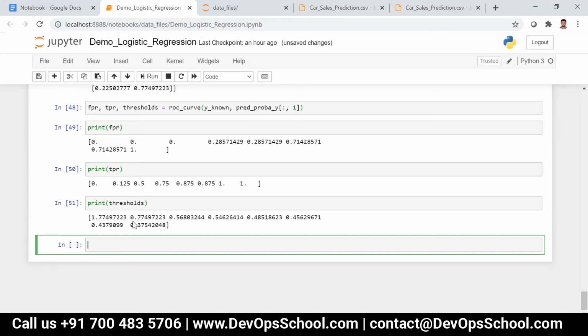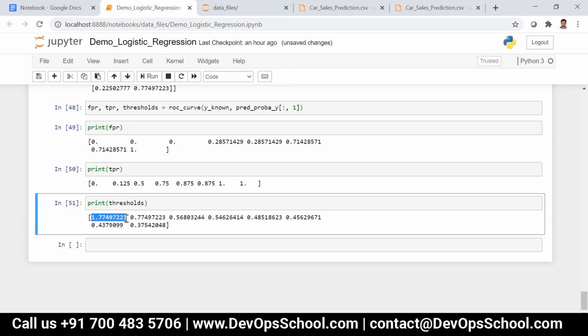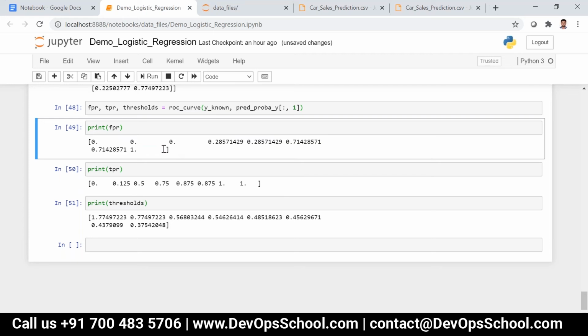You can see the threshold is reducing. Initially it was 1.77, then 0.77, then 0.56, 0.54, 0.48, 0.45, 0.43, and at last 0.37. You can see the false positive rate starting from 0 and going till 1.